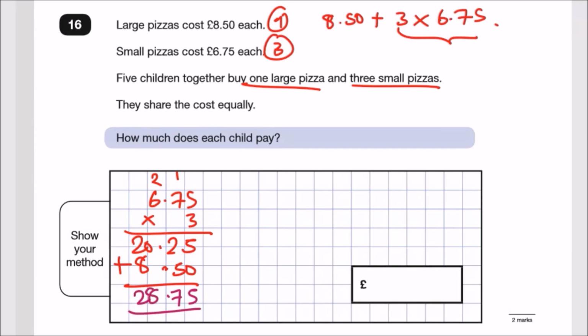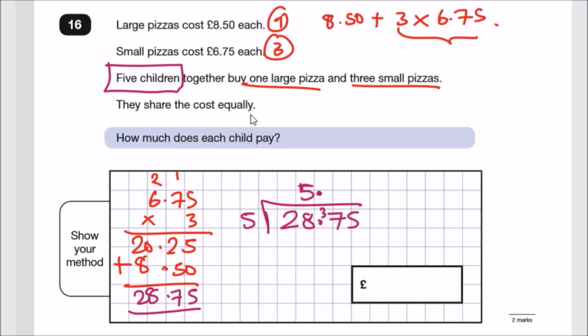Now what do we do from here? How much does each child pay? They share the cost equally, and there were 5 children together. So for 5 kids to pay this much together, they clearly split it all equally. So let's divide this by 5. 5 into £28.75. How many 5s go into 28? 5 times, 5 times 5 is 25, and then remainder 3. Bring down the 7. How many 5s into 37? 7 times, remainder 2. And 5s into 25 is 5. So the final result is £5.75.